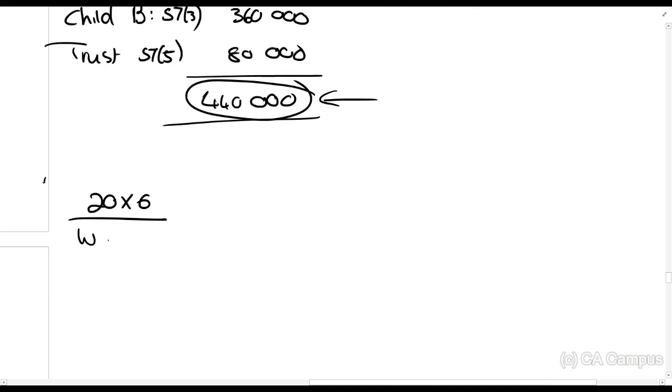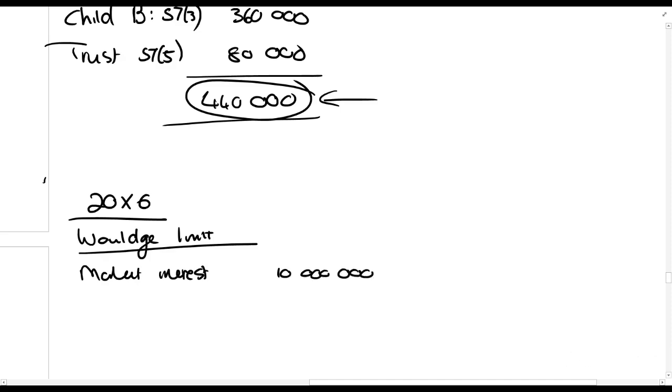In 20x6, we have to calculate our Woulidge limit. Remember, the interest rate could change every year, so every year you have to do this. The market interest, 10 million times 10% times 365 over 365 is 1 million.